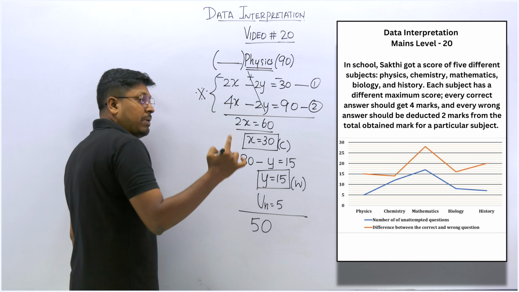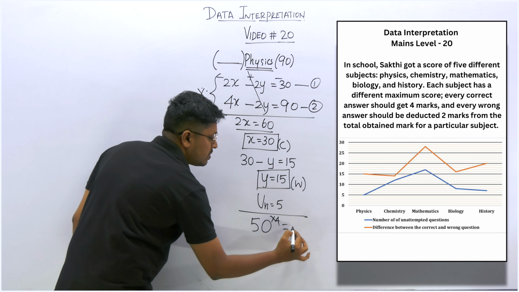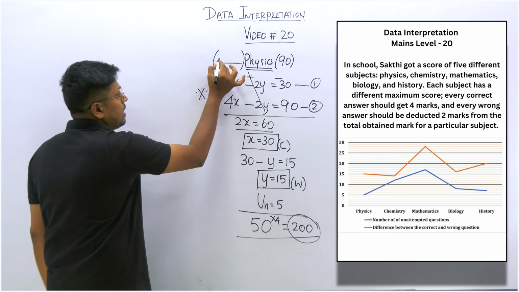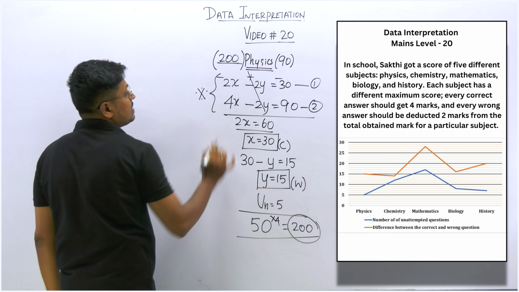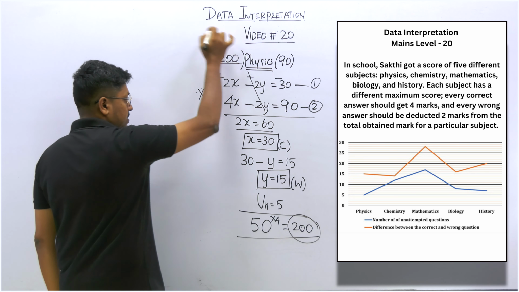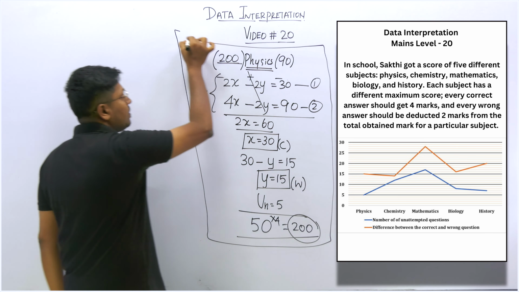And for every question, we know that it's 4 marks. So 50 into 4 is 200. From this point, we came to know that 200 is the maximum mark of the physics subject. Out of 200 marks, he secured 90. So friends, understood? I think I have taught very slowly.